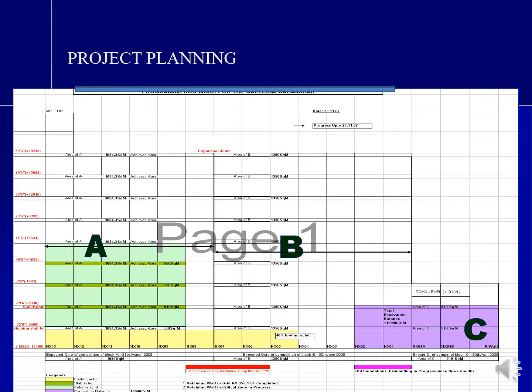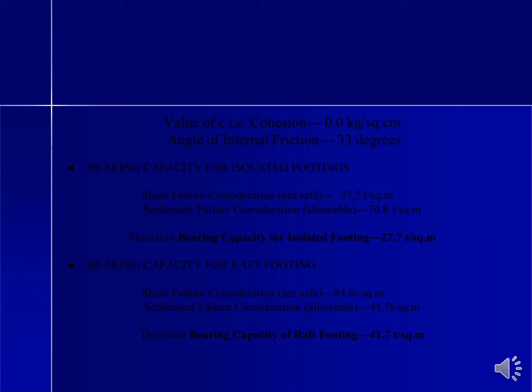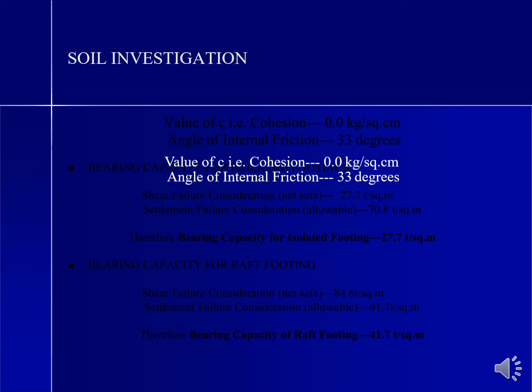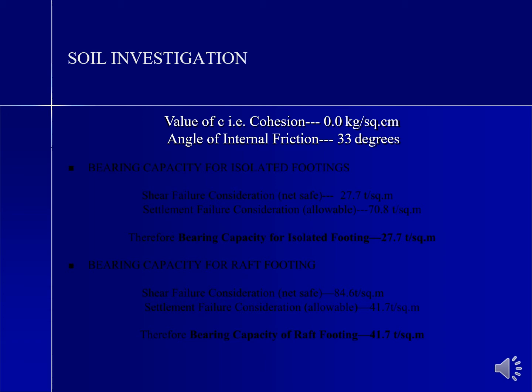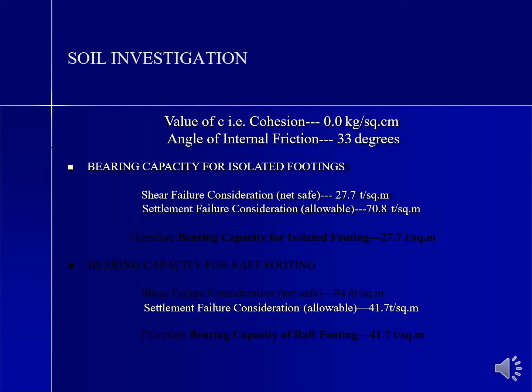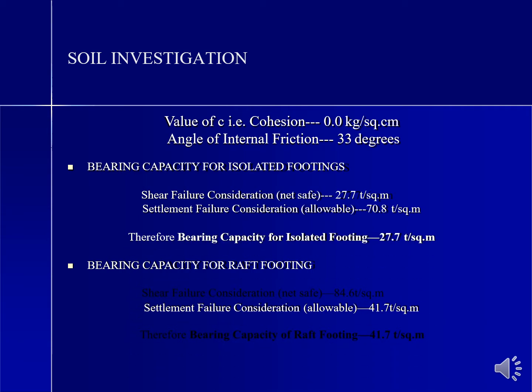Project planning. This is the planning of the particular commercial project. Soil investigation. Value of cohesion is kg per centimeter square. Angle of internal friction is 33 degree. Bearing capacity for isolated footings: shear failure consideration 27.7 tons per square meter, settlement failure consideration 70.8. Therefore, the bearing capacity of the isolated footing is 27.7 tons per square meter.